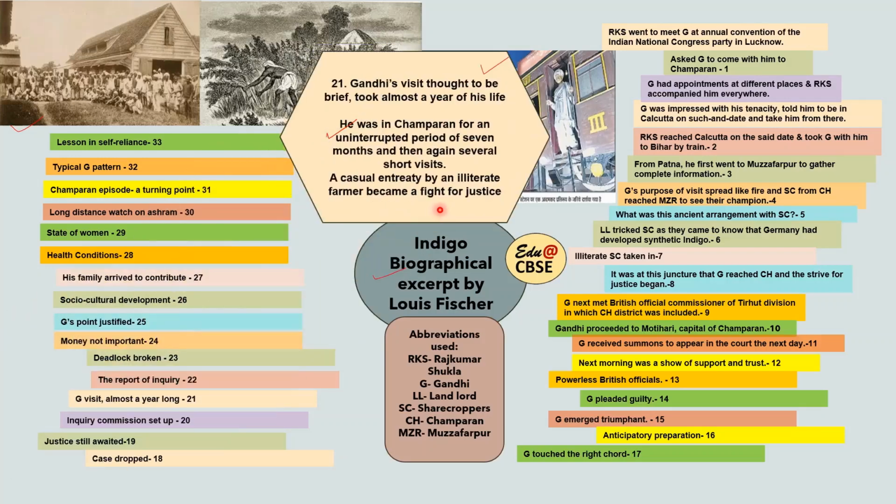So Gandhi's visit to Champaran, which he had initially thought would be a brief visit, actually took a year of his life. He was in Champaran for an uninterrupted period of 7 months initially, and then again several short visits. A casual entreaty by an illiterate farmer became a fight for justice. So this is how it converted into a fight for justice.